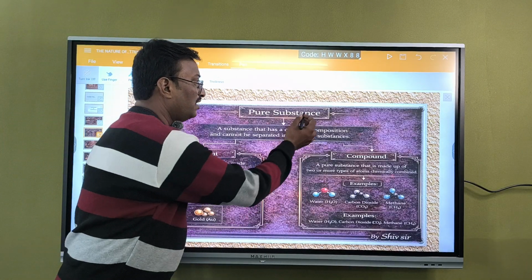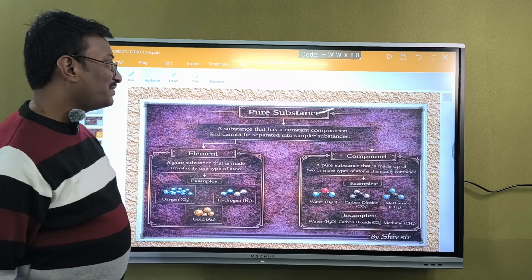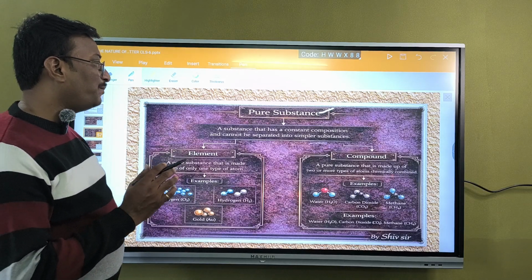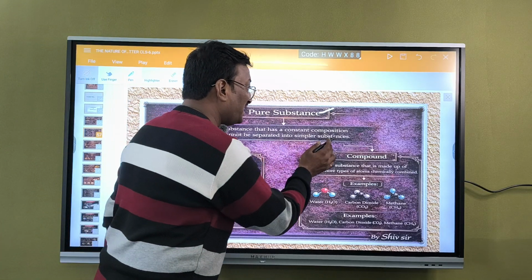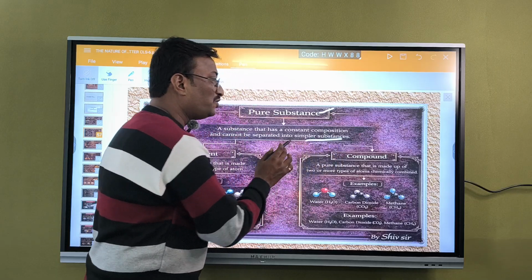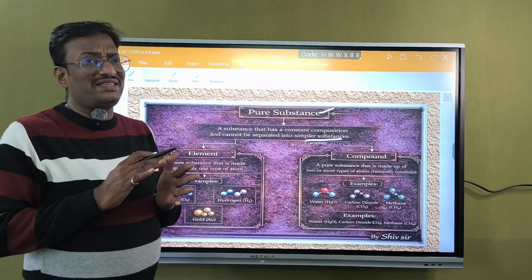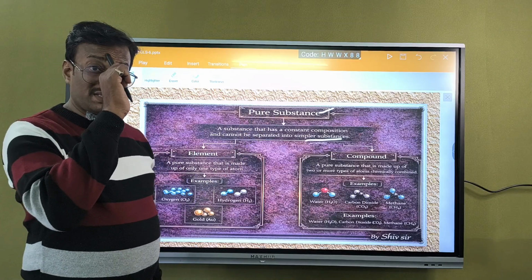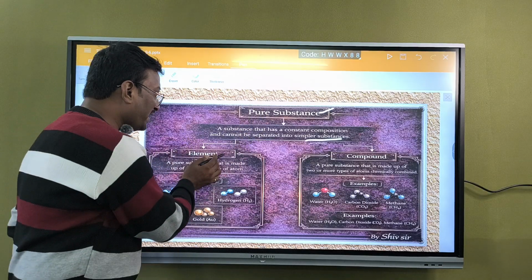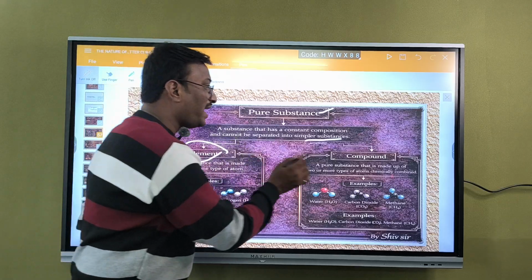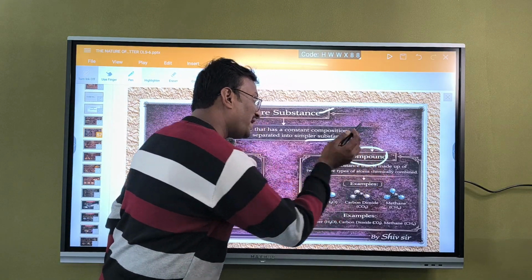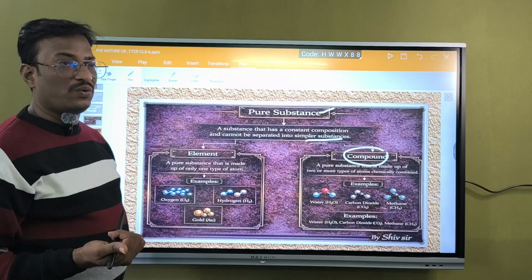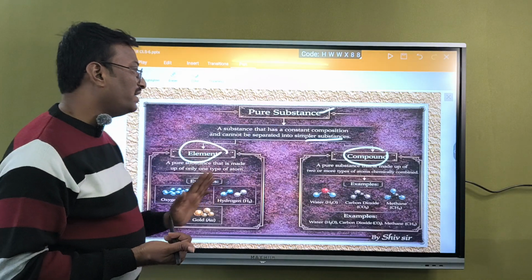See, a pure substance is a substance that has constant composition and cannot be separated into simple substances. Again, they cannot be separated. Such a substance is called a pure substance. This pure substance may be an element or may be a compound. What is the difference between an element and a compound?